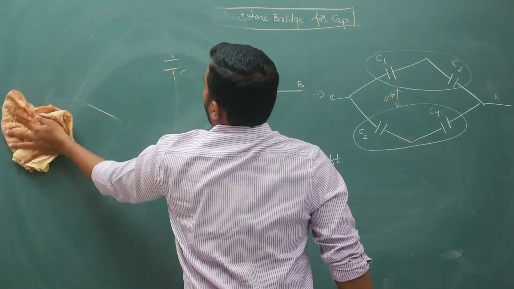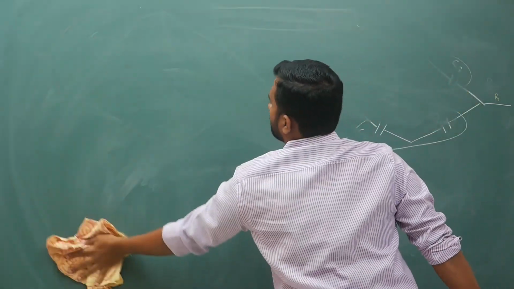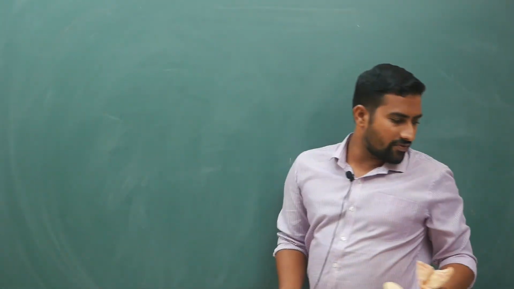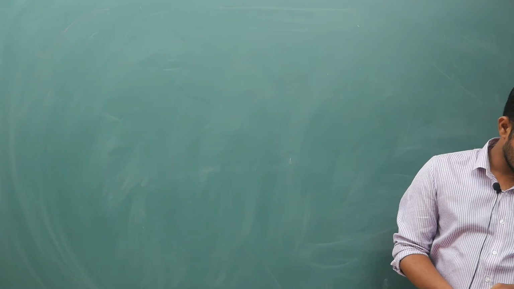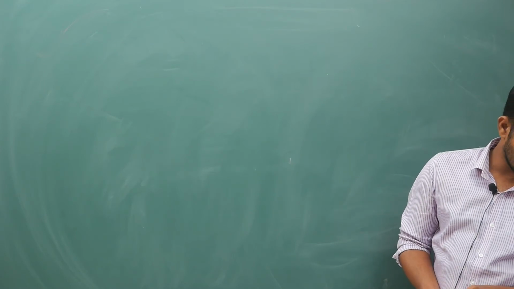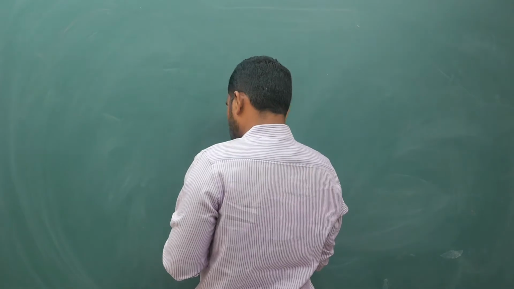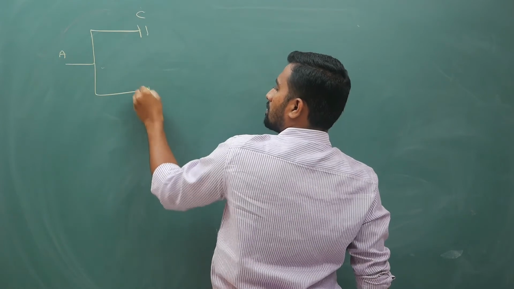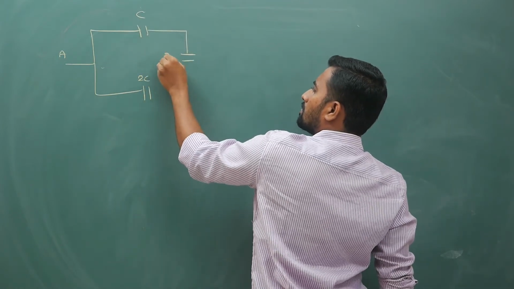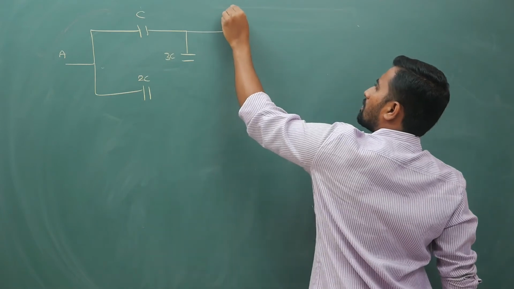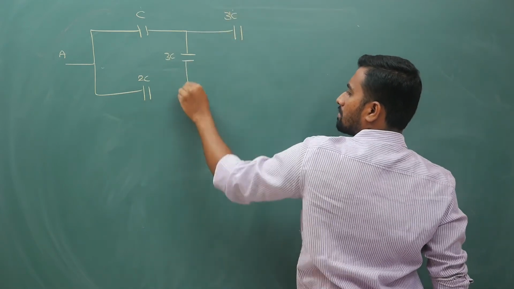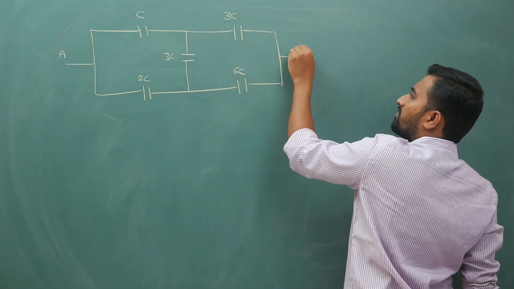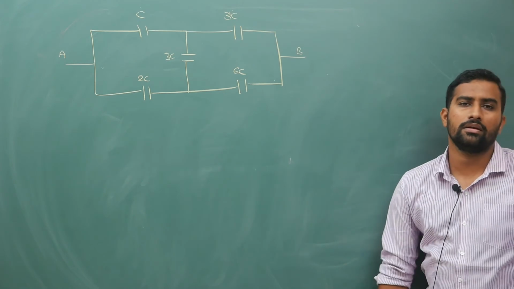Okay, let me do some examples on this as well. Now your first part is C, 2C, 2C, 3C, 6C. Your question is this: you have point A, C, 2C, 3C, 3C here, 6C here. Now you are supposed to find out the equivalent capacitance between A and B.